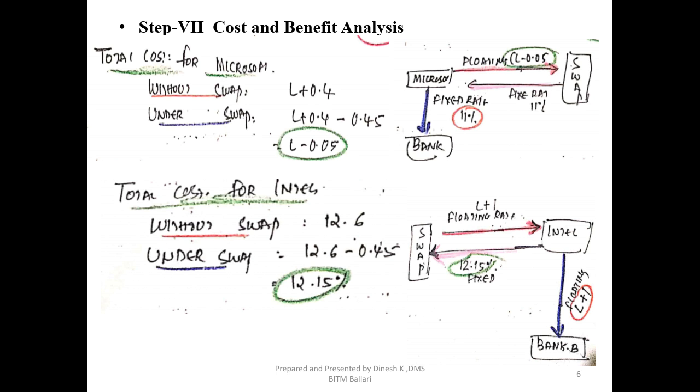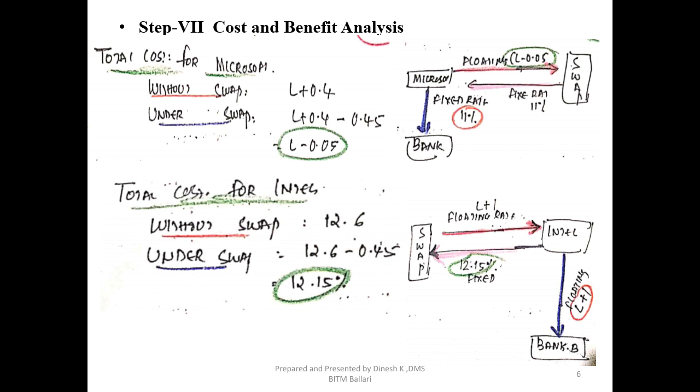Okay, so Intel is paying 12.15 to the swap dealer. The swap dealer, in return, pays a floating rate of LIBOR plus 1 to Intel. Intel in return will pay to bank A. Okay. Now the cost and benefit have been made clear, which is highlighted in green color. Now I will go back to step 4 and update these results.